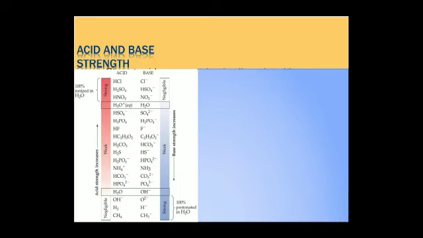Then hydronium. After that, acid strength decreases: bisulfate ion, phosphate ion, hydrogen fluoride, like this. But when we move towards the hydroxyl ion, the acid strength goes totally in decreasing order. In the case of bases, chloride, bisulfate, nitrate are negligible or weak bases.